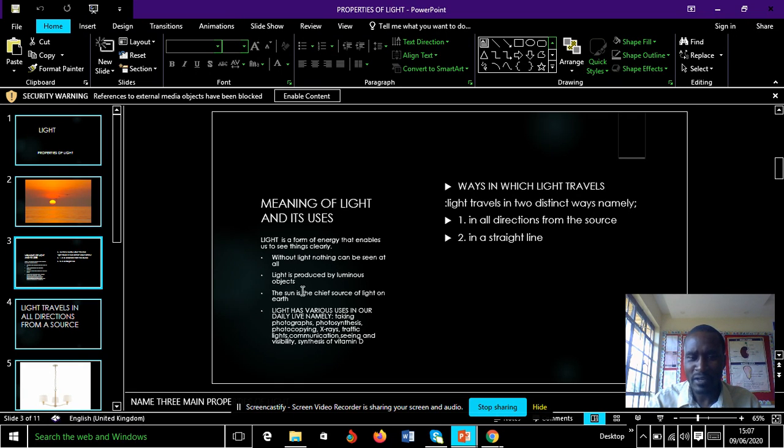Light is produced by luminous objects. The sun is the chief source of light on Earth. Light has various uses in our daily life.